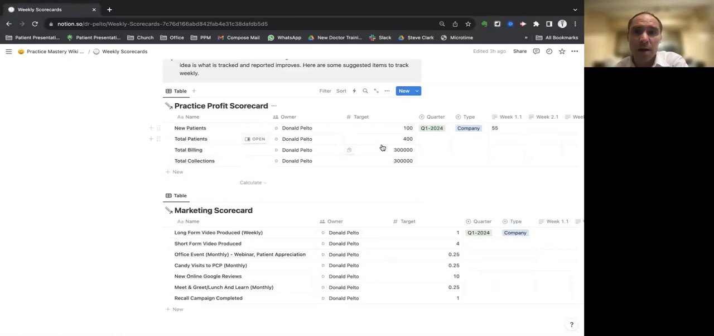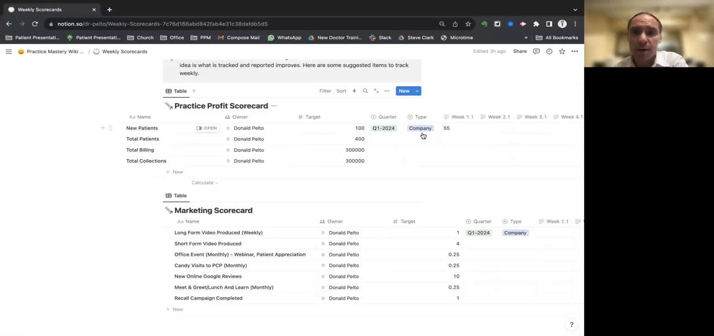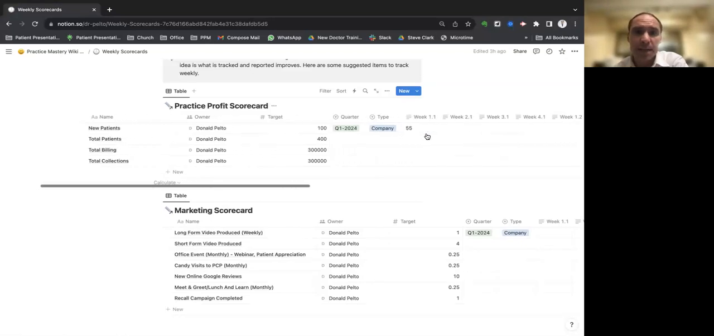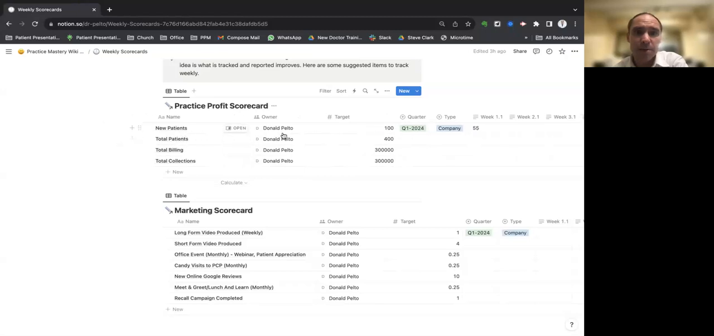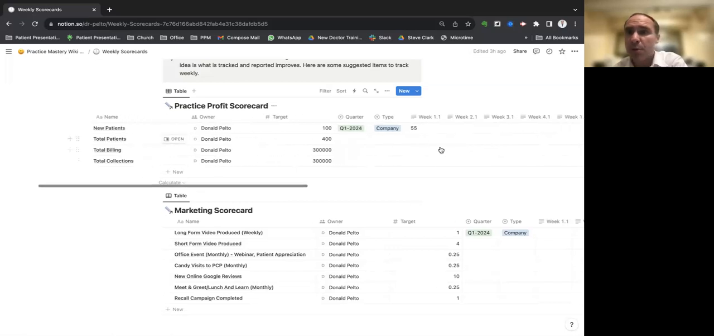So practice profit. In here, you can put in what quarter it is, if it's for your company, and then you have your ideal number. So new patients, let's say it's 100, total patients 400, total billing an amount, total collections another amount. And then you can put those numbers in and you can see how you vary up or down.